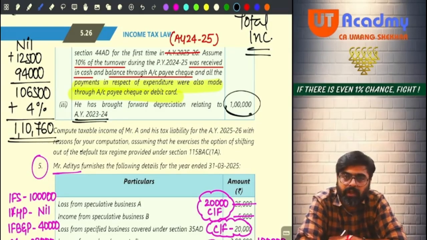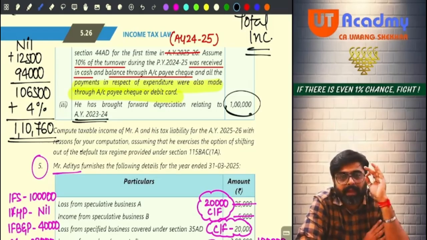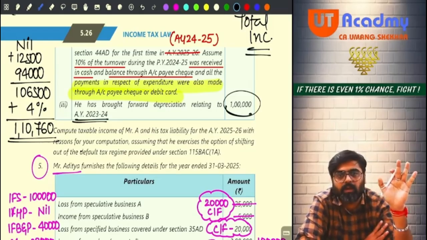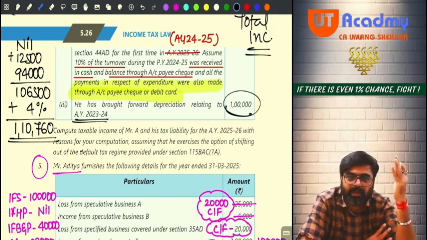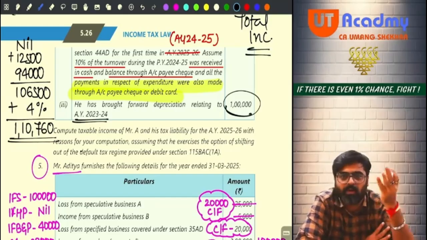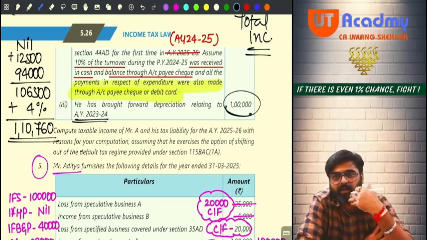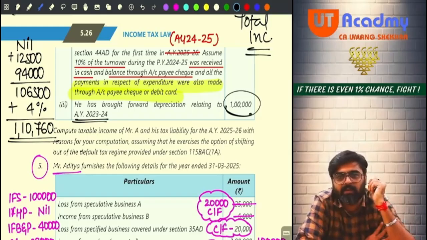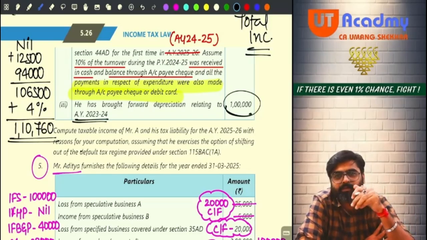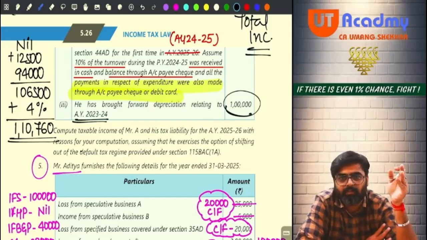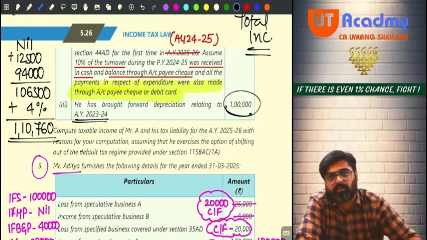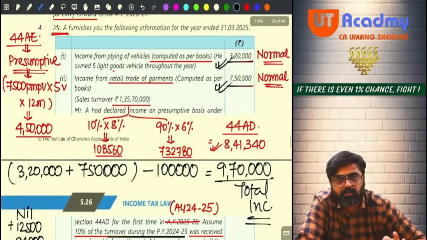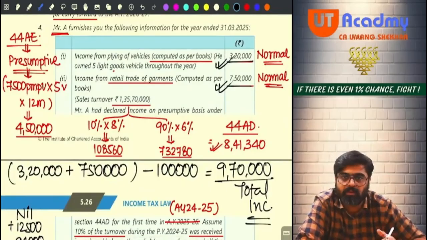And if you would have shown for any business, you would have shown what? Higher profits, no? As per presumptive provisions. So your total income would have been definitely higher and this tax would also have been higher. As a chartered accountant, you are supposed to reduce the tax liability of your client, no? Or increase it? Reduce. How will you reduce? By allowing him to take the maximum benefits which he can take. We'll tell the client that, see, if we show the presumptive incomes, we are going to pay more tax because the total income will be more.